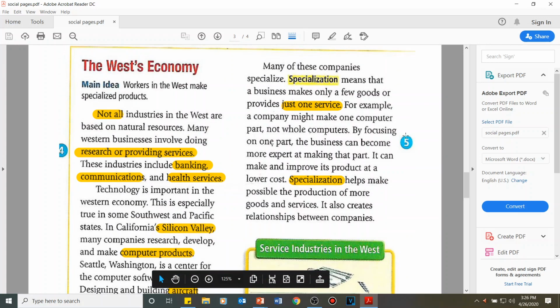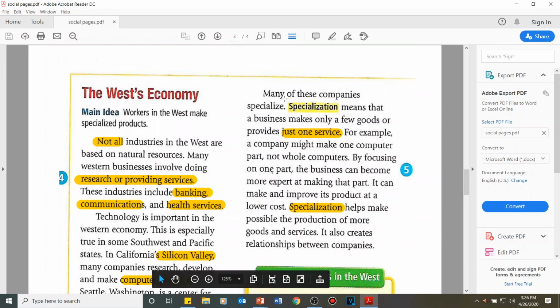Let's continue reading. Many of these companies specialize. Specialization means that a business makes only a few goods or provides just one service. For example, a company might make one computer part, not whole computers. So as you can see here, specialization means making few goods only, maybe one or two or three products only, and providing only one service.